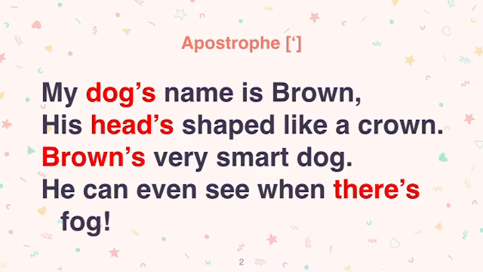Okay, Brown, किसका नाम है? Dog's. Then this line tells you that the name of the pet dog is Brown. Dog's name is, what is the name of the dog? Brown. And head's, his head's shaped like a crown. This line tells you that the shape of Brown's head is like a crown. Head's means head is like a crown. And the other sentences I will show you in the next slide.